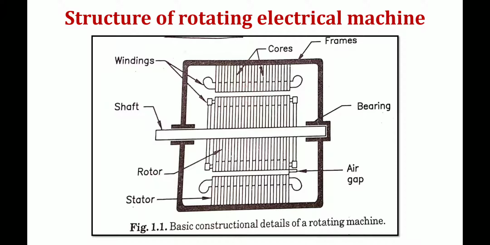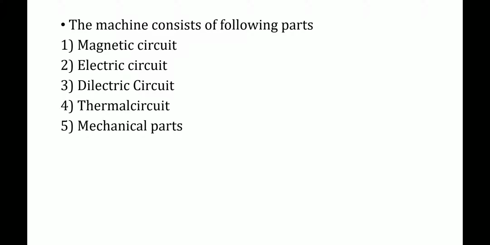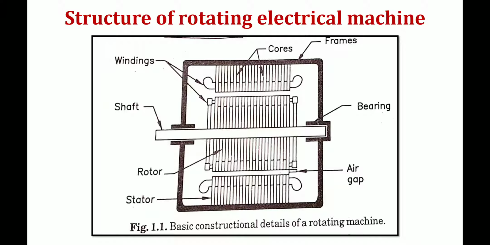Okay, next comes the thermal circuit. Thermal means temperature. The thermal circuit is completely concerned with the mode or media for dissipation of the heat produced inside the machine itself. Most electrical machines are rotating machines, so a huge amount of heat is generated inside the machine. Whatever heat is generated inside the machine should be dissipated to the surroundings.